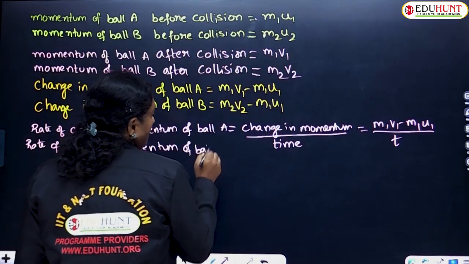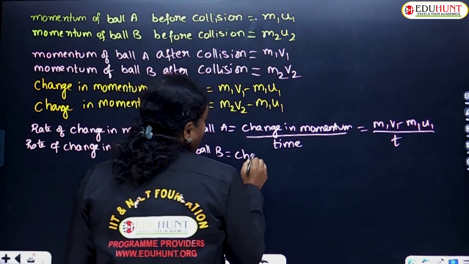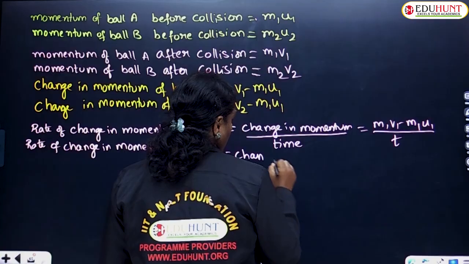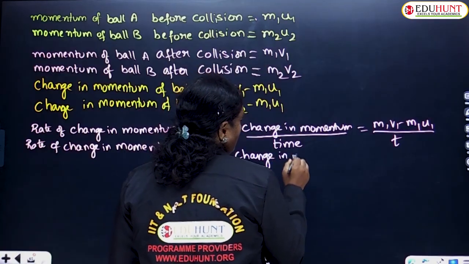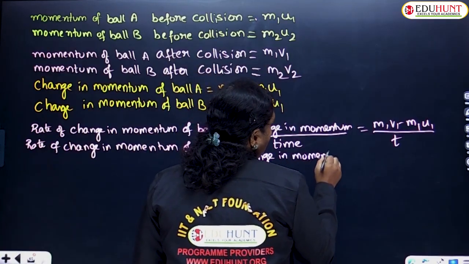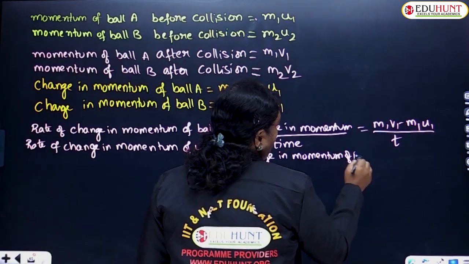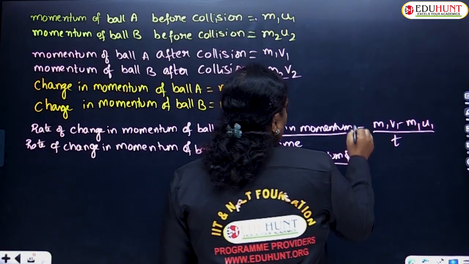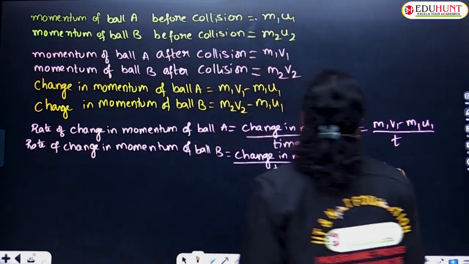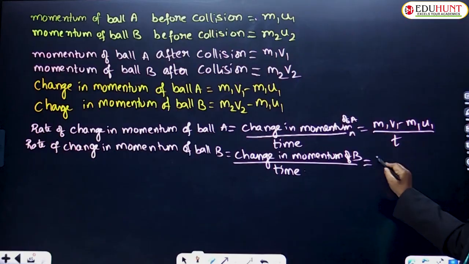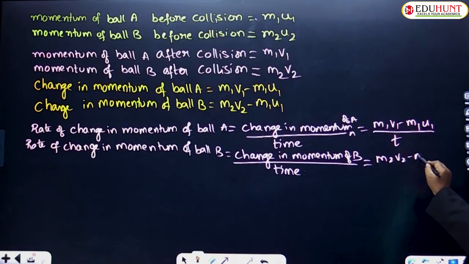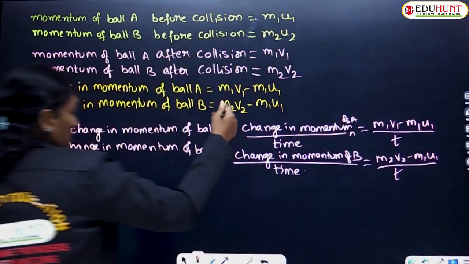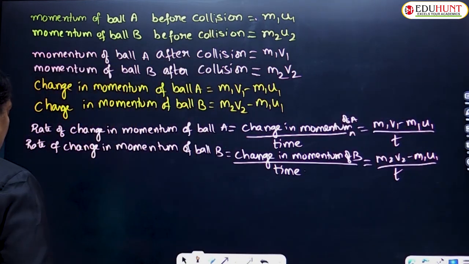Similarly, you can also find the rate of change in momentum of ball B. This is nothing but change in momentum of ball B with respect to time. Change in momentum of B upon time. This is of A. So this is nothing but B's change in momentum. How much, children? m2 v2 minus m2 u2 upon t. That's it. So these are the two different conditions we have just calculated.